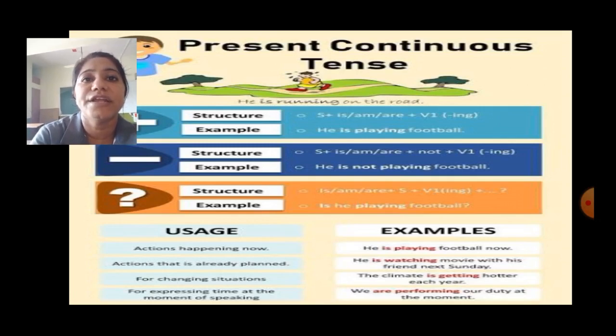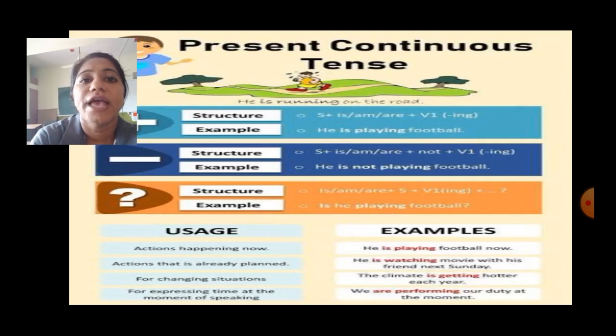In negative sentence, subject plus am, is, are plus not plus verb plus ing. That is, for example, he is not playing football. Structure of interrogative sentences: am, is or are plus subject plus verb plus ing plus rest of the words. For example, is he playing football?